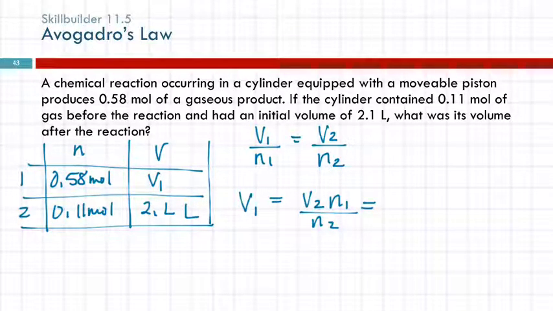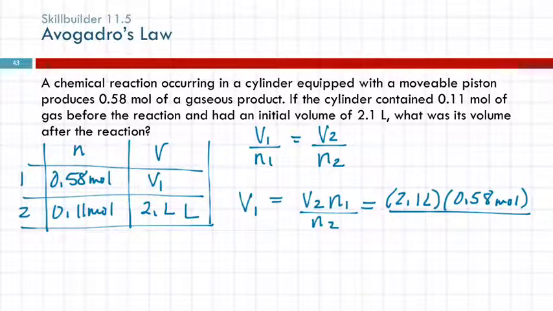So I need volume 2, 2.1 liters, times N1, 0.58 moles. Yeah. Is the volume backwards? The initial is 2.1, and we thought we were looking for 2. Right. So the question is, is this backwards?